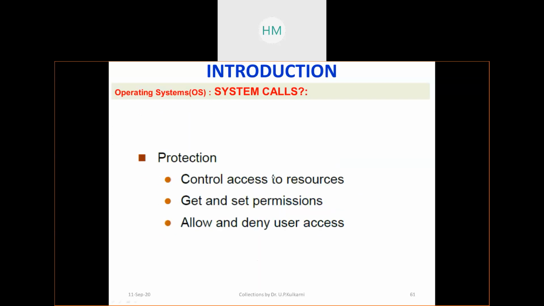Then protection. Today you are seeing one part of the protection, access control, right? So read, write, execute, RWX for owner, RWX for group, RWX for others. Owner, you can create your own files today evening and keep removing the execute permission and try to run the exe file, and see what happens. Getting and setting the permissions and all. Today you tried all the things.